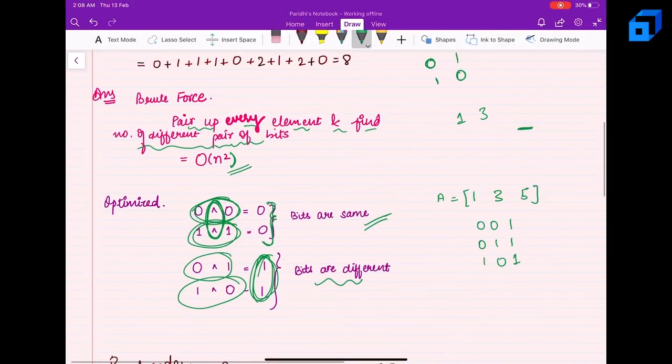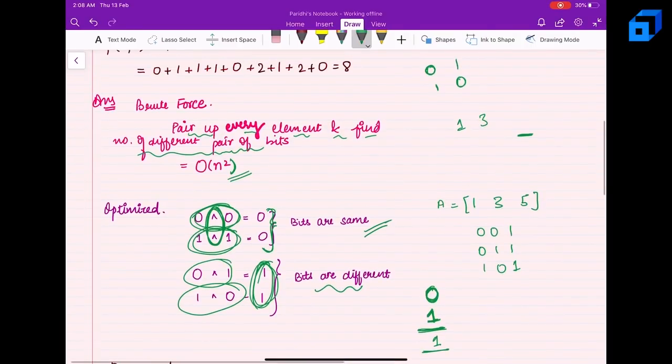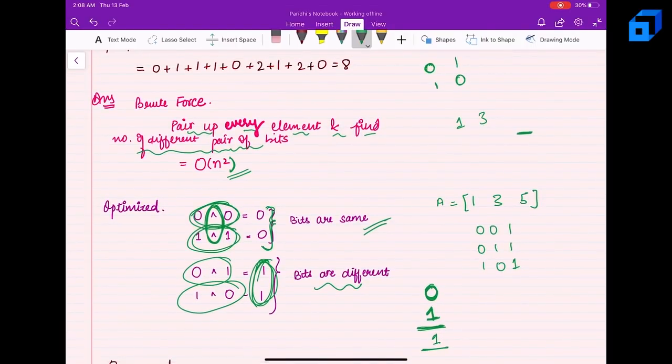So if I were given, let's say, 0 and 1 only, and the binary representation of them is this only, right? Now I'll simply XOR it and I'll get 1 and I'll simply return 1. But now let's say I have a single 0, but I have, let's say, 3 ones. Okay, I have 3 ones.